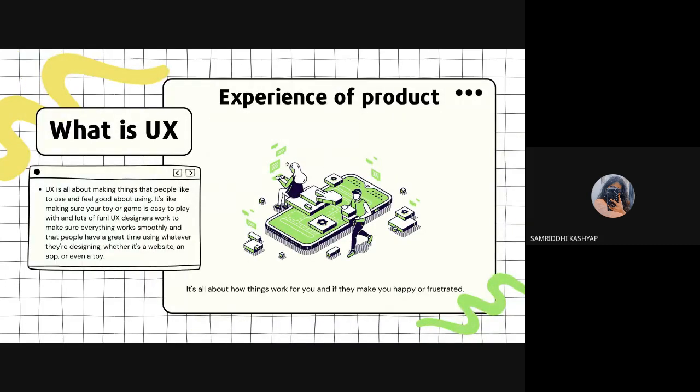Okay, what is UX? UX is user experience, like how smooth your product is to use, how smooth it is for the user to communicate with your product, and how accessible it is, how accessible your buttons are, and all. So that is the UX. Even if you design a toy, how easy it is to use. Even how you present your food, that is also user experience.